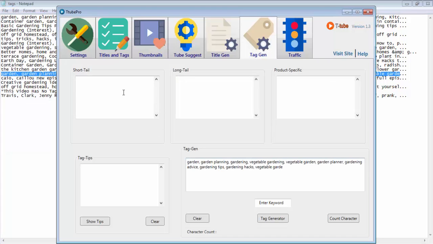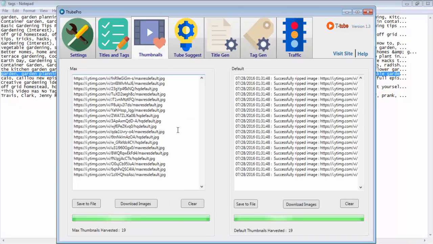Now, ideally, you should try to do more research and categorize your tags into short tail, long tail, or product specific tags. But for the sake of the example, I'm quite happy with the tags that I chose for my title. So lastly, I also want to see what kind of thumbnails my competitors are using to give me an idea of what kind of thumbnails I can use for my channel.